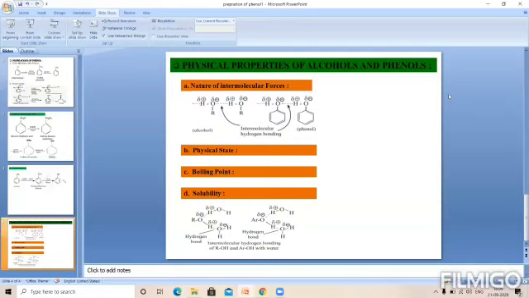Now the second important property is the physical state. Physical state means in which state they exist.